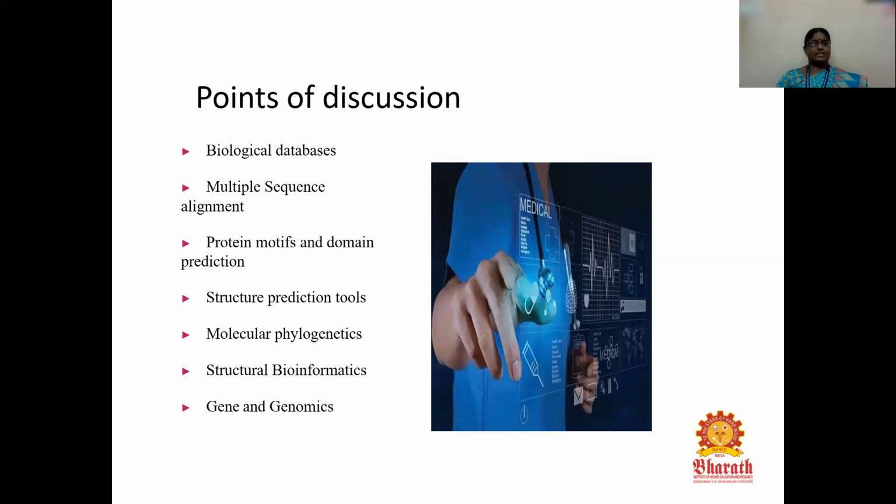In this essentials of bioinformatics, we are going to discuss various points like biological databases, multiple sequence alignment, protein motifs and domain prediction, structure prediction tools, molecular phylogenetics, structural bioinformatics, gene and genomics. Other than this, there are different areas in bioinformatics where we can find drug discovery by using various bioinformatics tools, which is also going on recently. So we can see one by one.